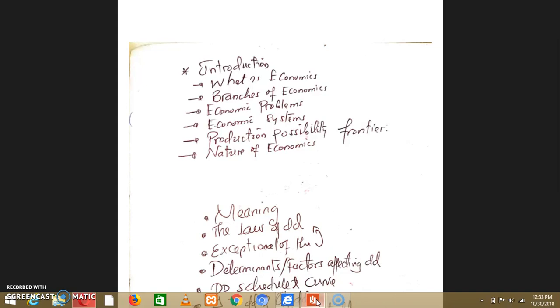Those are some definitions of some parts. Also, you should know what is human need, what is human want, its difference, and you should know why resources are scarce. You should know what is scarcity and things of the kind.